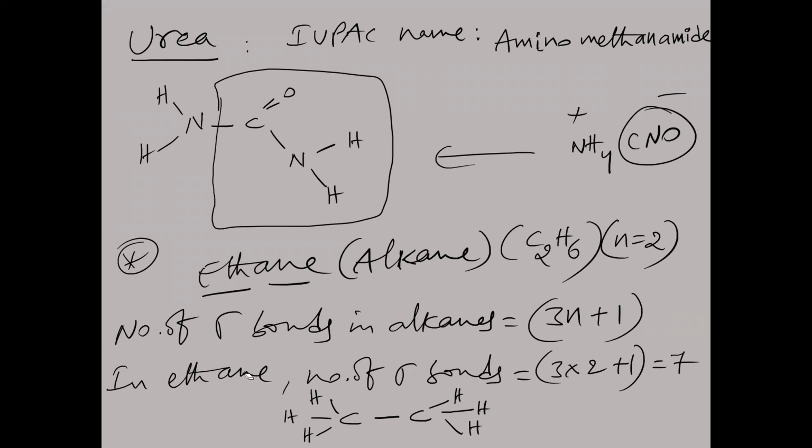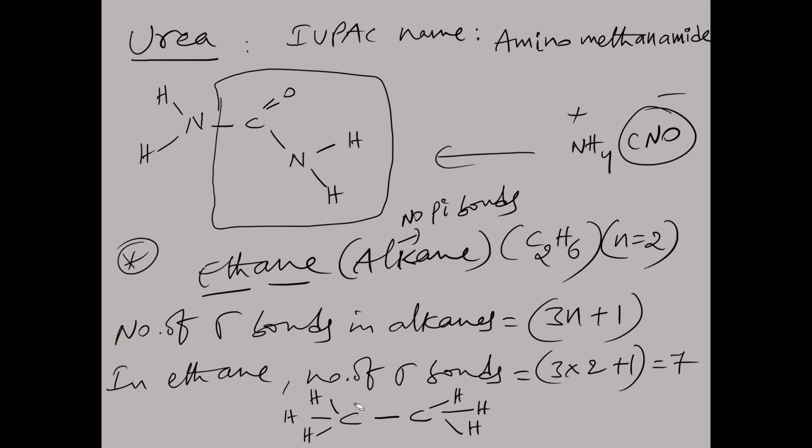In any alkane, the number of carbon atoms is the n value, and 3n plus 1 is the number of sigma bonds in that given alkane. In alkanes, there are no pi bonds. Only sigma bonds will be there.